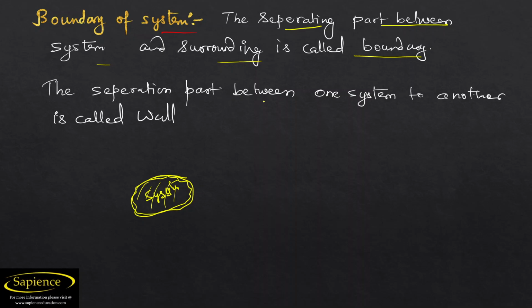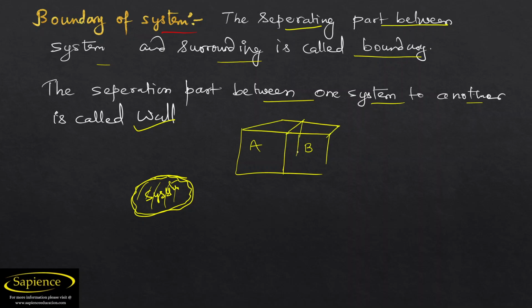And the separating part between one system and another is called a wall. Let us consider there are two different systems. The wall separates these two systems. Whenever a separating part separates two systems, that is known as a wall.